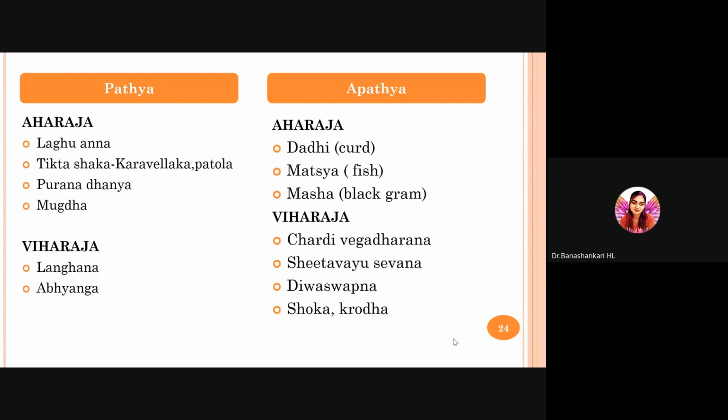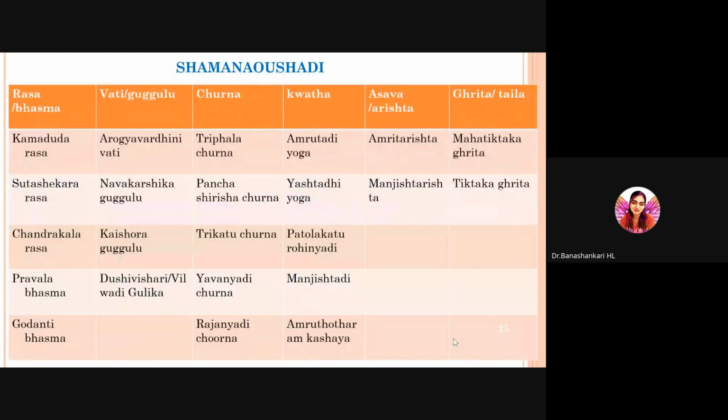Anger and anxiety vitiate Vata and Pitta dosha. They should be avoided always. Shamana Aushadhis: when we explore the classics, we get many yogas and kalpas. Based on the necessity of the patient, ideal yogas can be selected and planned accordingly. These are some internal medicines that can be used in clinical practice.